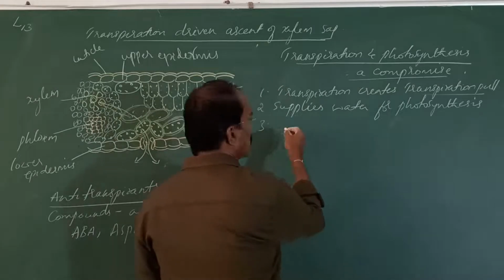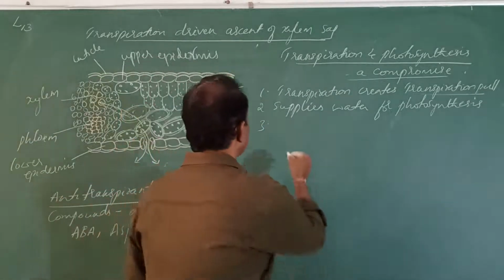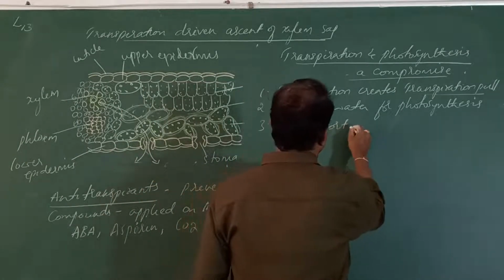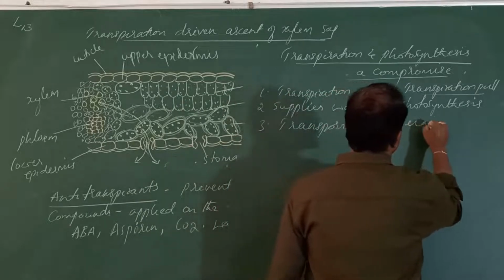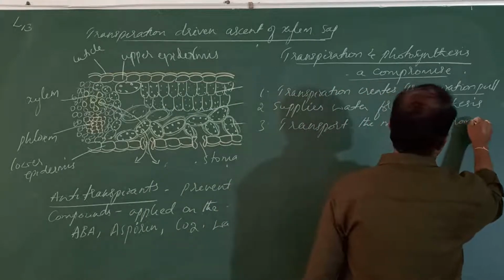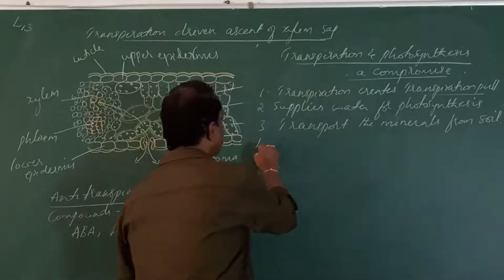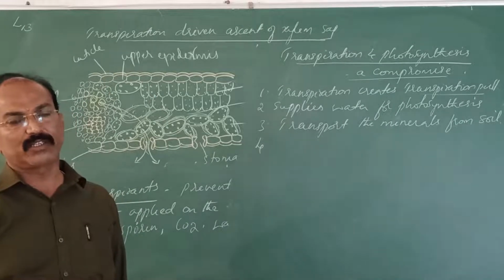So the transportation of the minerals from the soil. For absorption of these mineral ions, water is very much essential.